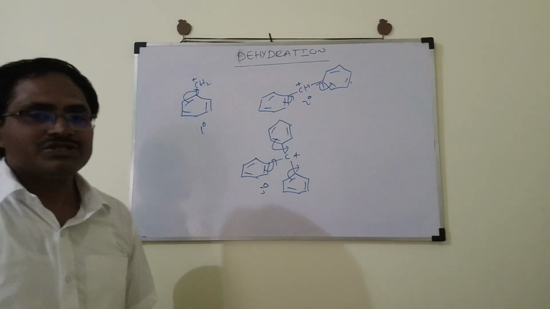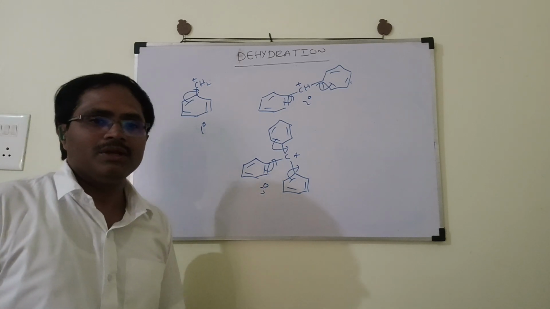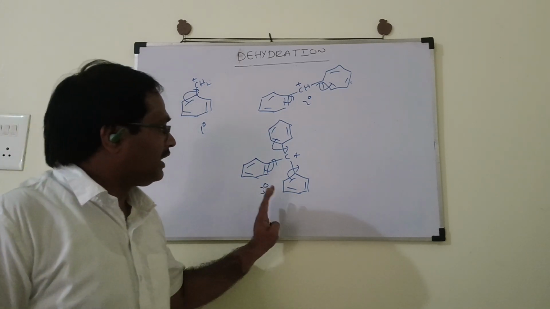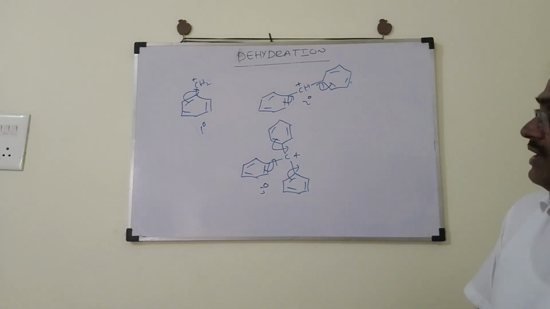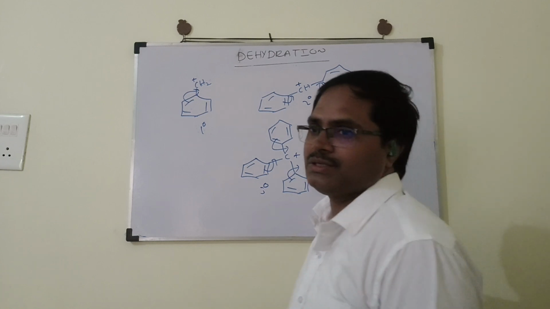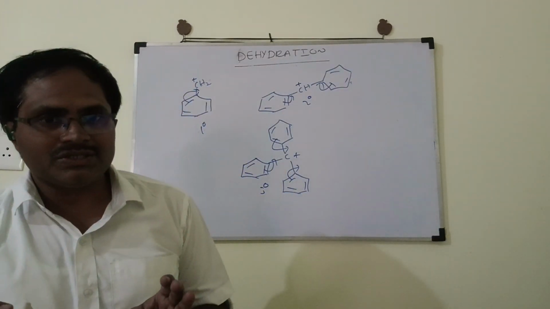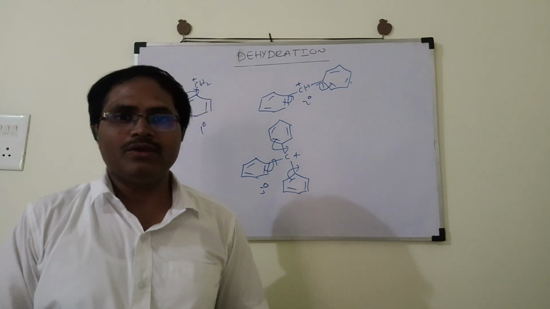So the number of resonance structures produced is highest for the tertiary alcohol. Due to that, the tertiary alcohol, triphenyl methanol, will undergo fast dehydration, whereas benzyl alcohol will undergo slow dehydration. So this is how we discuss the rate of dehydration of alcohols. Thank you for listening.